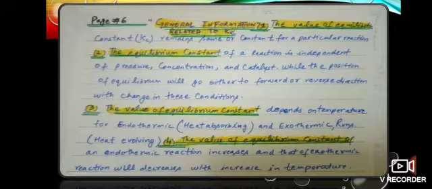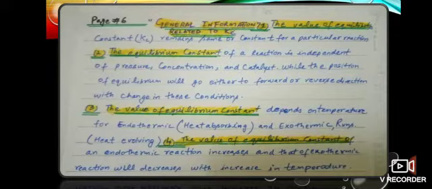In the same way, if there is an endothermic reaction, it means the amount of the products will be less, but the amount of the reactant will be more. So an increase in temperature for an endothermic reaction will move the reaction in the forward direction to form more and more products, and to make the amount of reactant and the product equal.